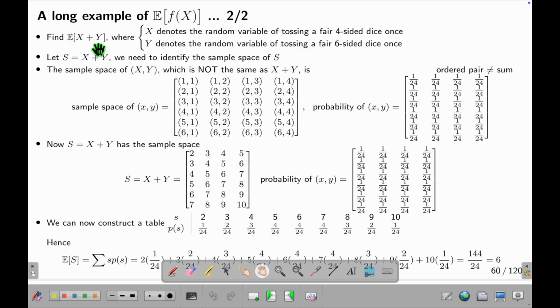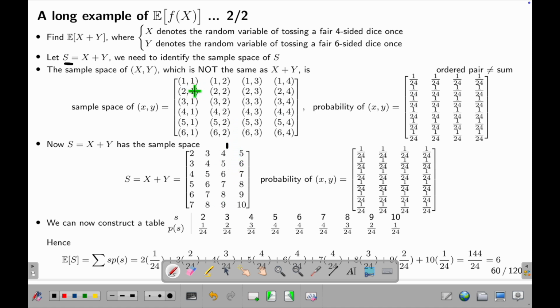I want to find this. So I now create a new random variable called S. This S stands for sum. Sum is X plus Y. What's the probability? We first need to know what the sample space is. Notice that we know the sample space of the Cartesian product, not the sample space of the sum. The sample space of the Cartesian product is this, right? But the sample space of the sum is this. You see, these two things are not the same thing.